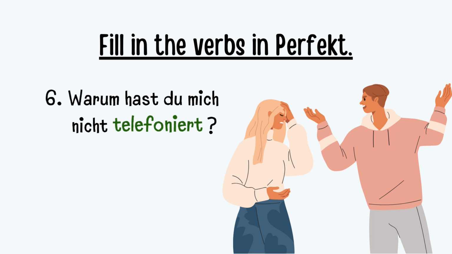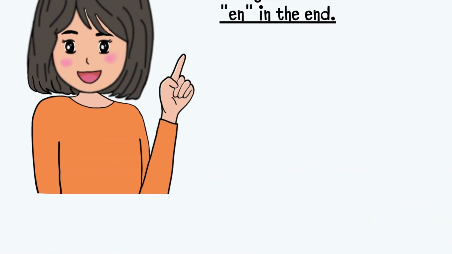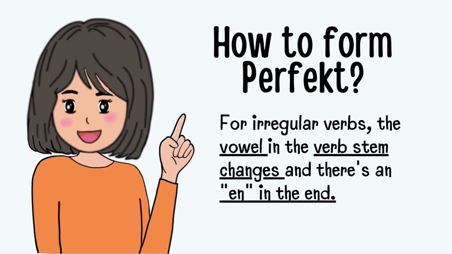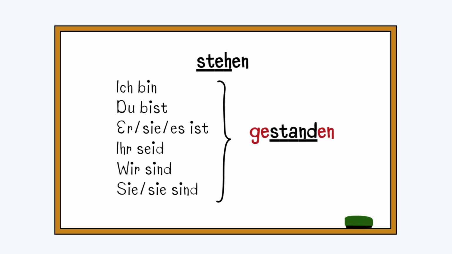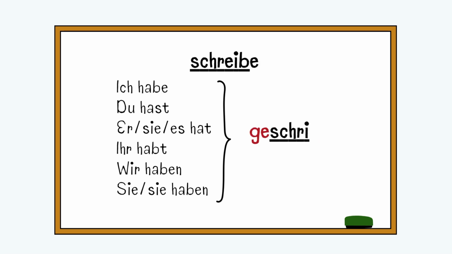Sehr gut. Now, irregular verbs are slightly tricky. First of all, the vowel in the verb stem changes for most of the verbs, and instead of a t, you add en in the end. For example, stehen becomes gestanden. Schreiben becomes geschrieben. Lesen becomes gelesen. Finden becomes gefunden, and so on.